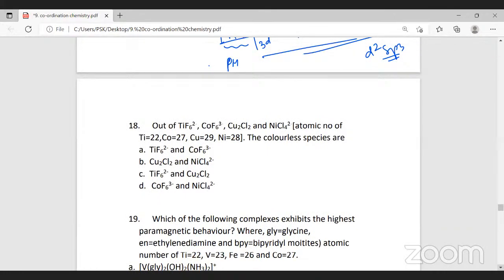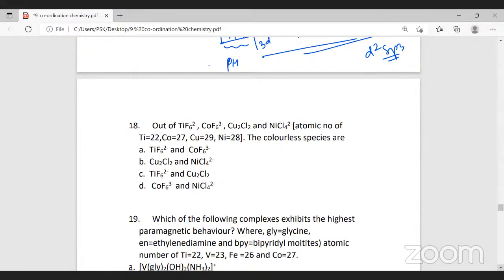Next question: out of TiF6 2 minus, CoF6 3 minus, Cu2Cl2 and NiCl4 2 minus, the atomic number of titanium is 22, cobalt is 27, copper is 29, nickel is 28. Which is the colorless species? I know that I have not taught you this. Just try to work it out and tell me which is colorless.